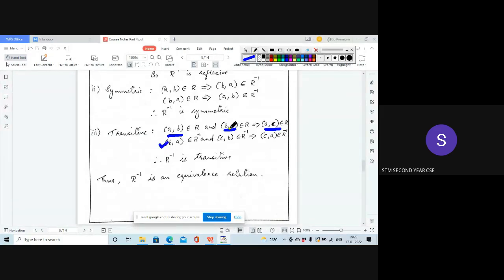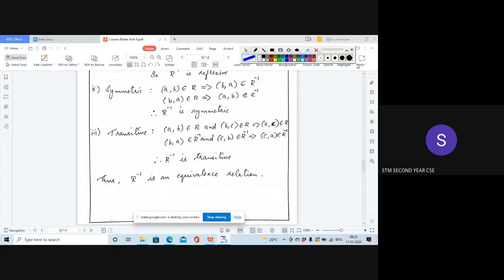And if BC is an element of R, CB will be present in R inverse, which implies that CA will be an element of R inverse. Just take the reverse of this: CA will be an element of R inverse. So we say that R inverse is transitive. You have to study all these properties and show that R inverse is also an equivalence relation.